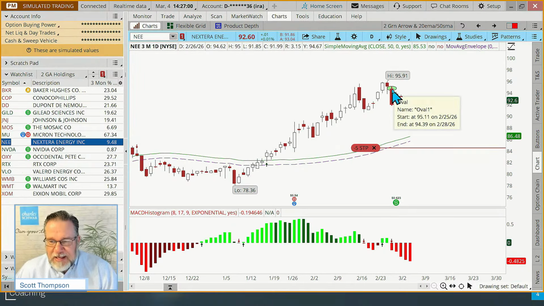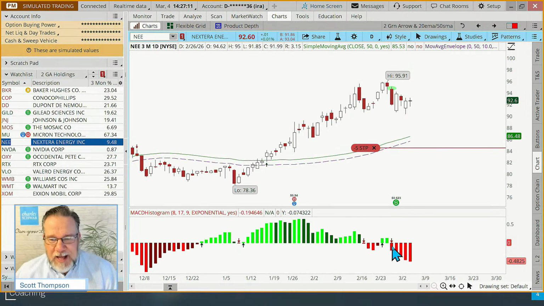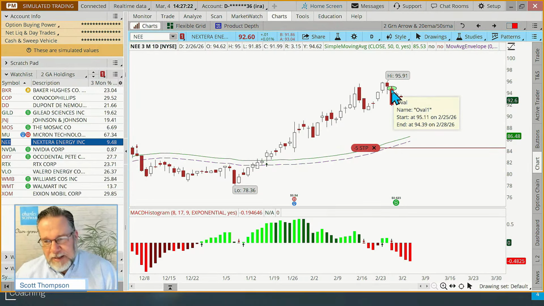We bought it back here a few days ago, last week. It's above the moving average. Stops here. MACD's red. You know what? At the end of the day, we had a green arrow in our class probably on this rule, but when it filled the next morning, it traded down and the MACD turned red. I'm not going to close the position down because that happened. I'm going to let the stop do its job.